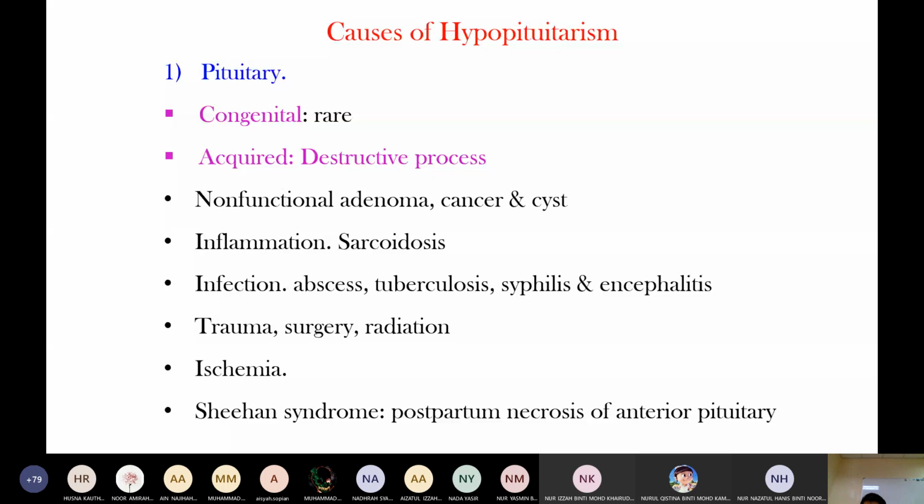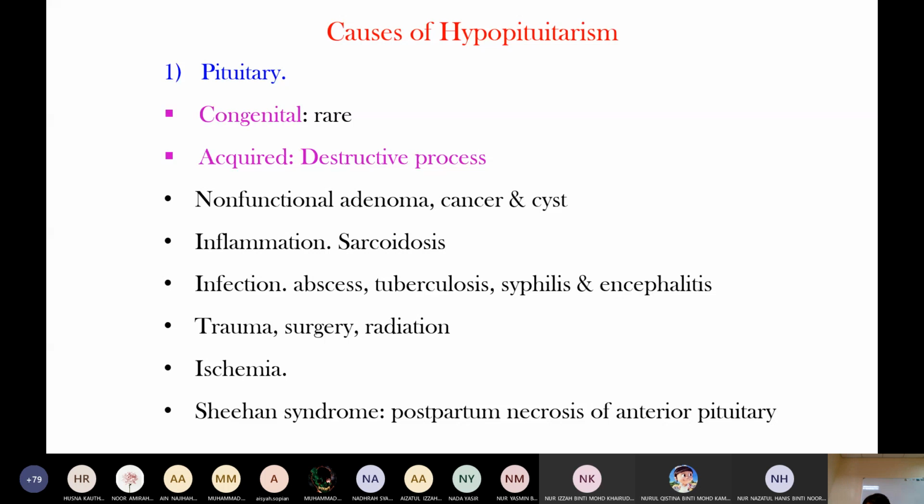Like a pregnant woman who has excess bleeding after delivery, there is reduced blood supply everywhere, not only the brain. So in the brain, there is reduced blood supply to the anterior pituitary.